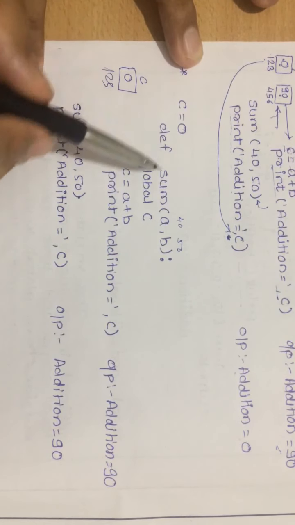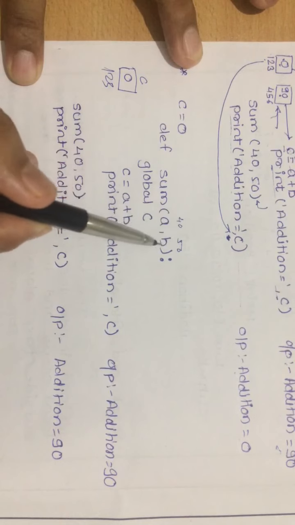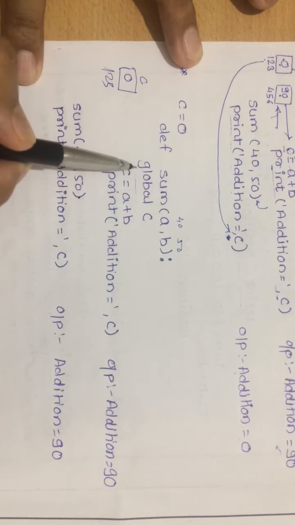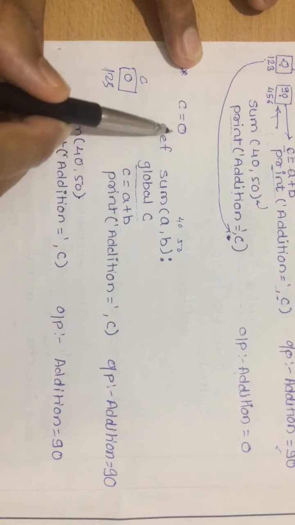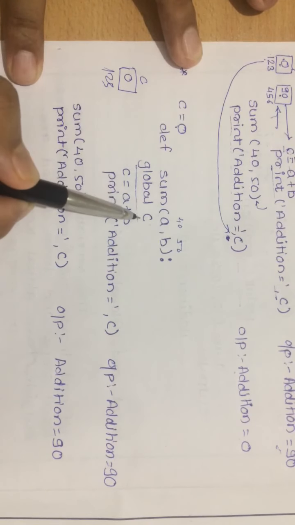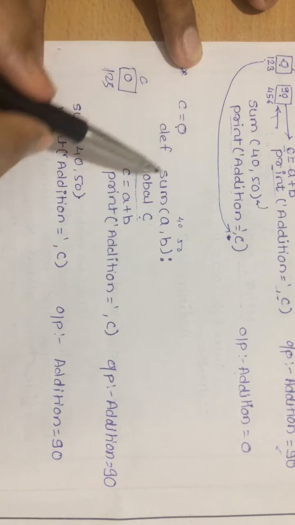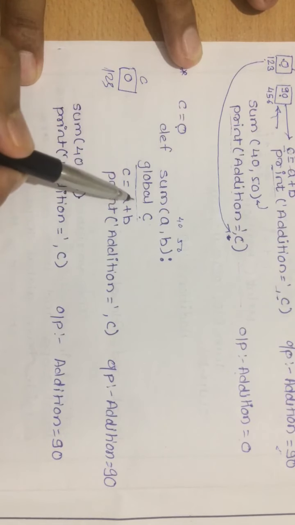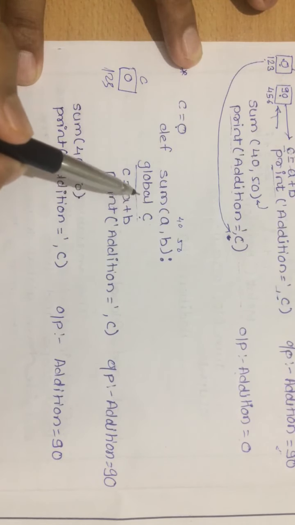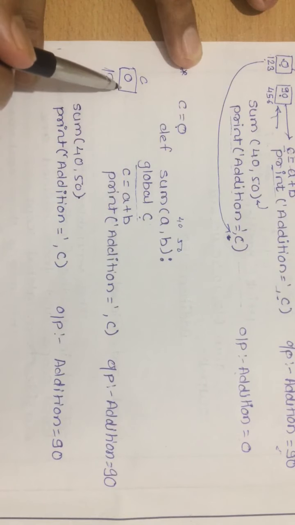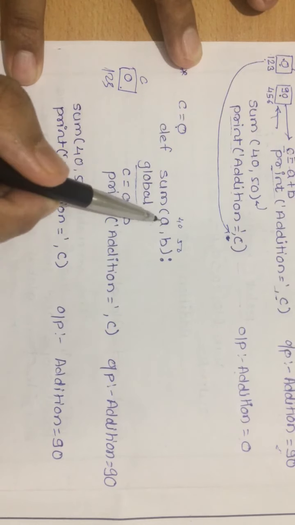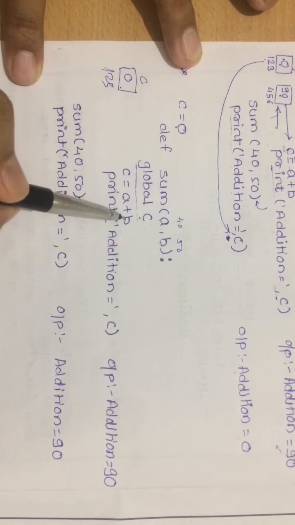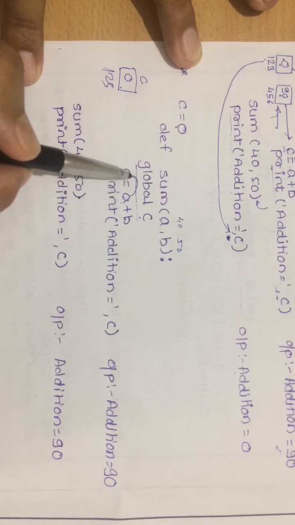So in this case, the value of A is 40, B is 50. Now here I have declared global C. So now this function will access this C. This C and this C are not different. Now both are the same. This function is accessing the same variable now. After this global declaration, we have addition. That is, the value of A is 40, B is 50. So 40 plus 50 will get 90, and this 90 will get assigned to this C.